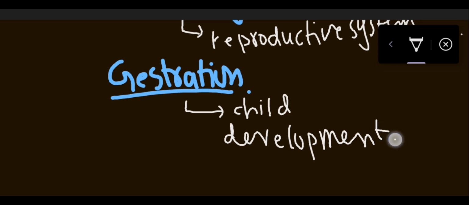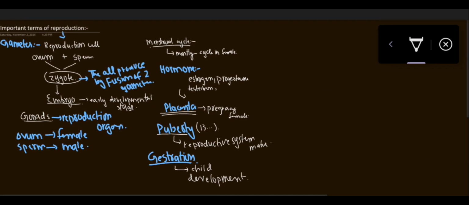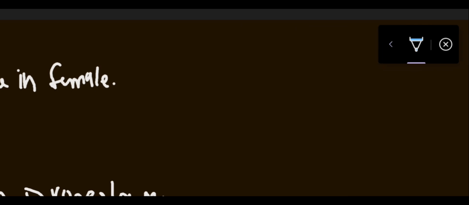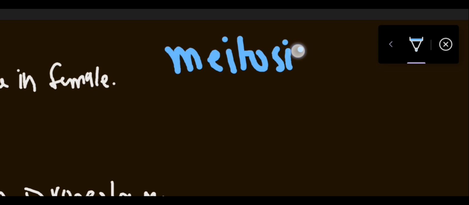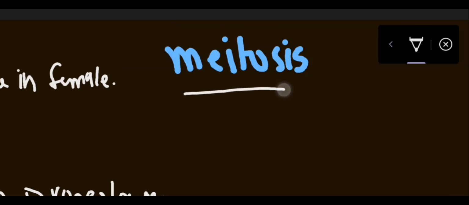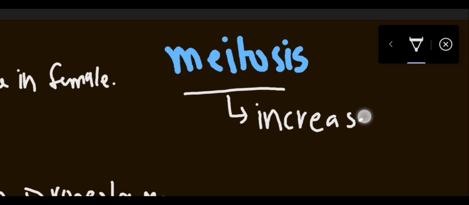I hope you guys are now familiar with these terms. After that, we have the concept of cell cycle and cell division in the reproduction chapter. So I can give you the basic concept of mitosis. Mitosis is basically where the number increases or the number remains the same. किसी नंबर के अंदर इंक्रीज हो जाना या नंबर वही सेम रहना.